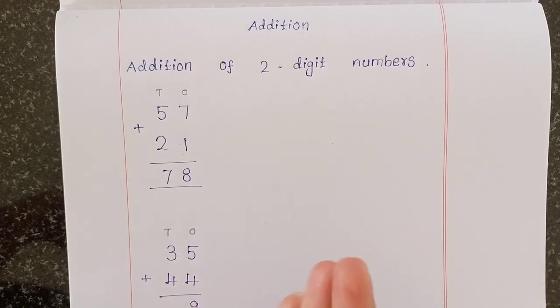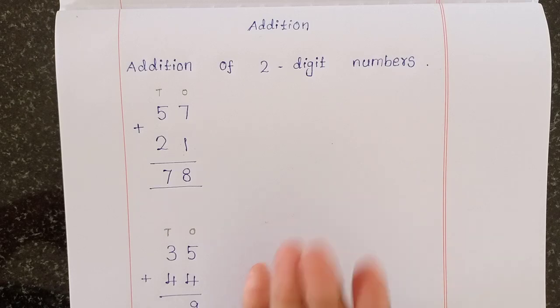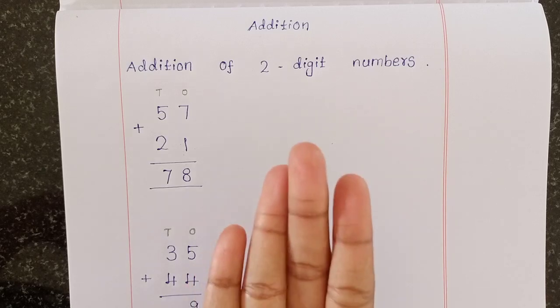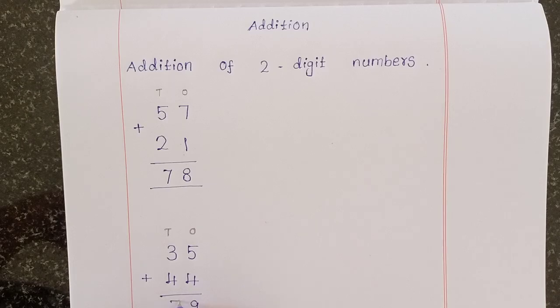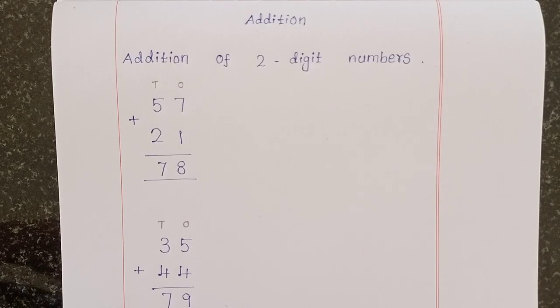3 in the heart. Then you take 4 fingers to count. 3, after that 4, 5, 6, 7. So the answer is 7, so the answer is 79. Now let's see the next one.